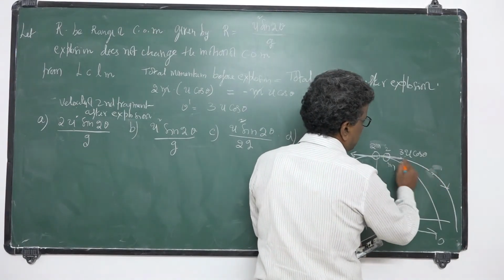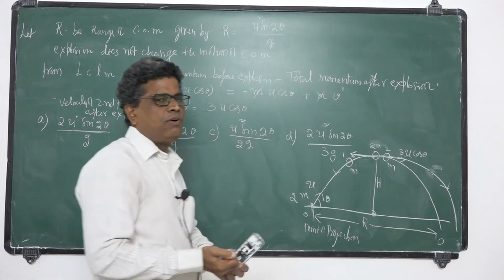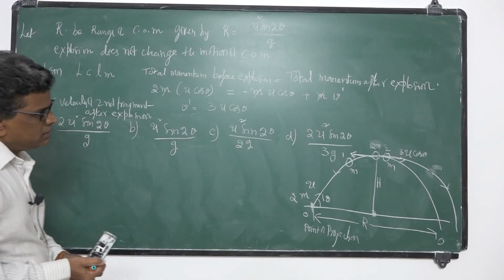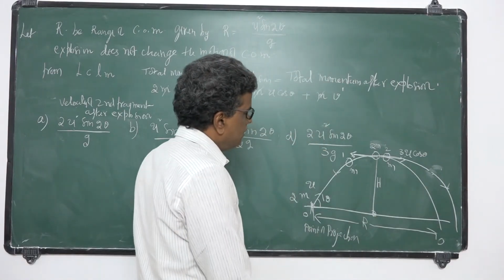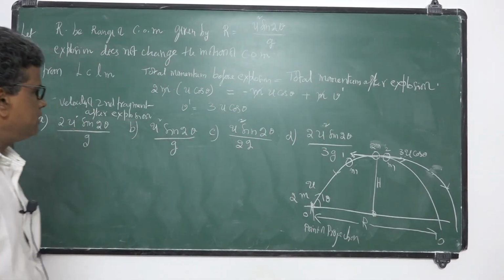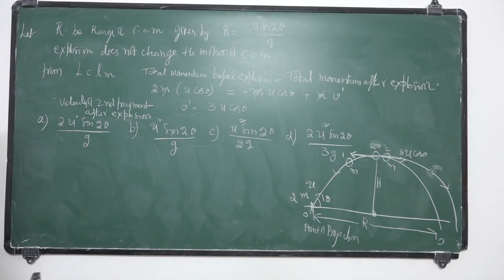So it will pass like this. Okay, where will it pass? So we want it from the point of projection. Okay, so we want this distance. How do you calculate this?